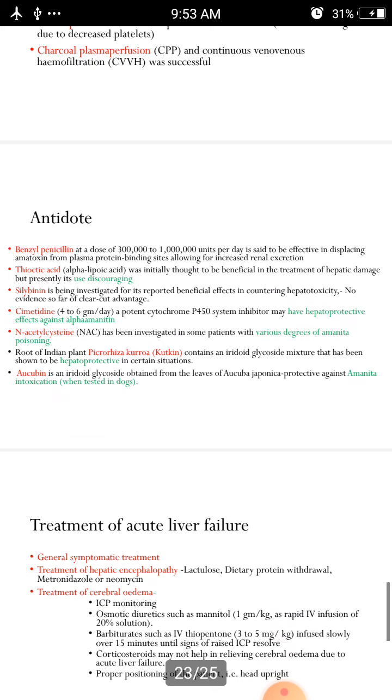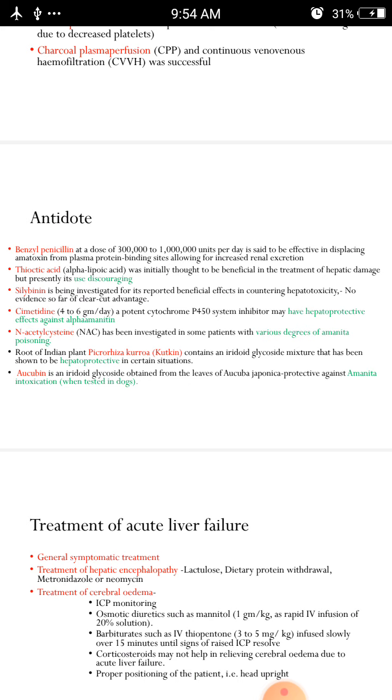And the best antidote we should use is benzyl penicillin at a dose of 3 lakh to 10 lakh units per day, which is said to be effective in displacing amatoxin from plasma protein binding sites, allowing for increased renal excretion. And thioctic acid, an alpha lipoic acid, was initially thought to be beneficial for the treatment of hepatic damage, but presently its use is discouraged because of some complications, and the high lipophilicity of the drug. And silibinin is being investigated for its reported beneficial effects in countering hepatotoxicity. No evidence so far of clear-cut advantage.